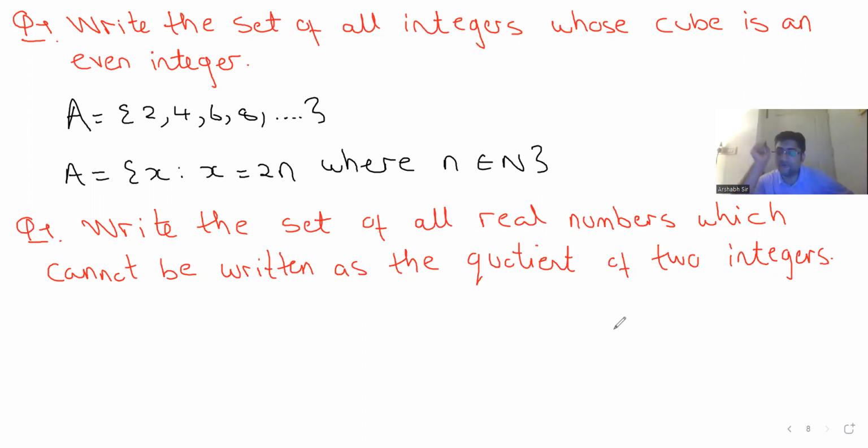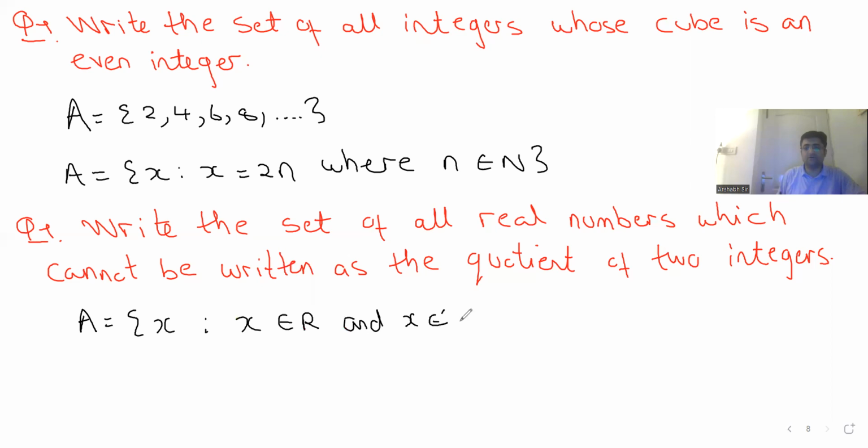Okay, let me simplify it for you. Decimals? No. Why? If I take a decimal 2.1, I can write it as 21 by 10, right? Quotient of two integers means which cannot be written in the form p by q. Irrational numbers. Superb.